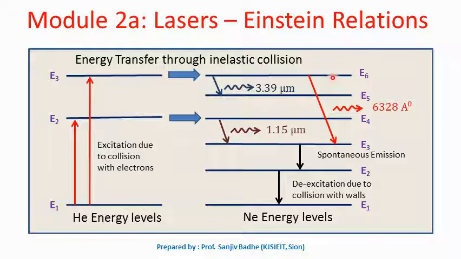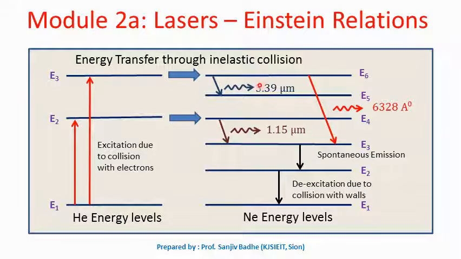In this energy level diagram, we have seen that the energy levels E6 and E4 are metastable states. These two energy levels are metastable states, and therefore population inversion can exist between E6 and E5, which results in lasing action. Population inversion is there between E6 and E3, which again results in lasing action. Population inversion is there between E4 and E3 also, so again it results in lasing action.